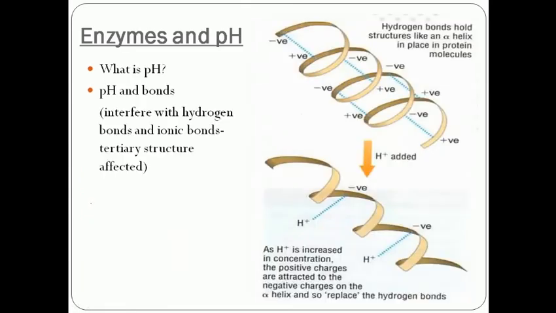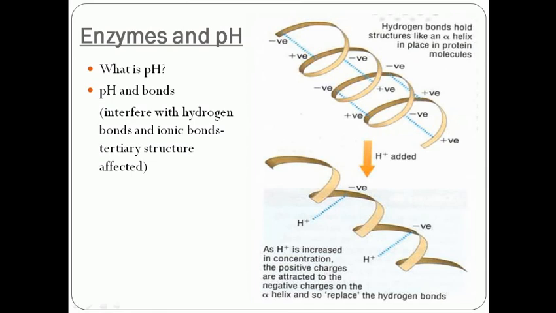Why is pH important, and how does it alter the enzymes? If you have studied basic protein structure, proteins have an alpha helix or other structures, which are formed and joined by hydrogen bonding.